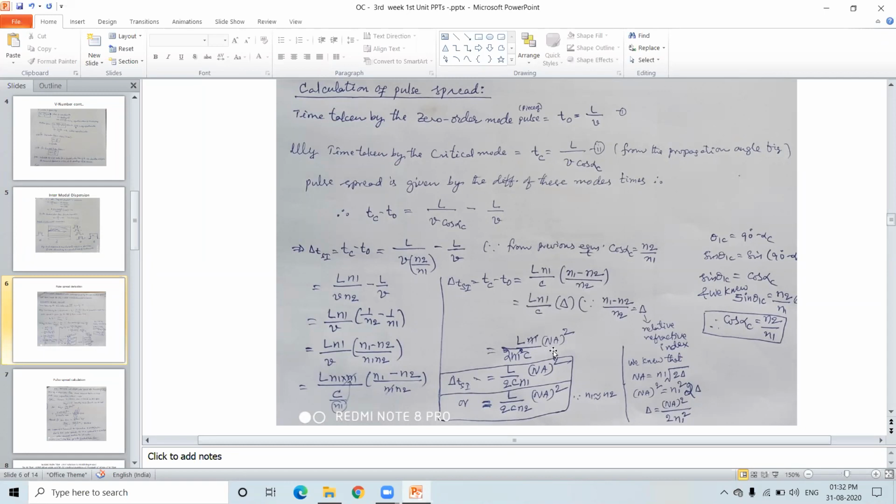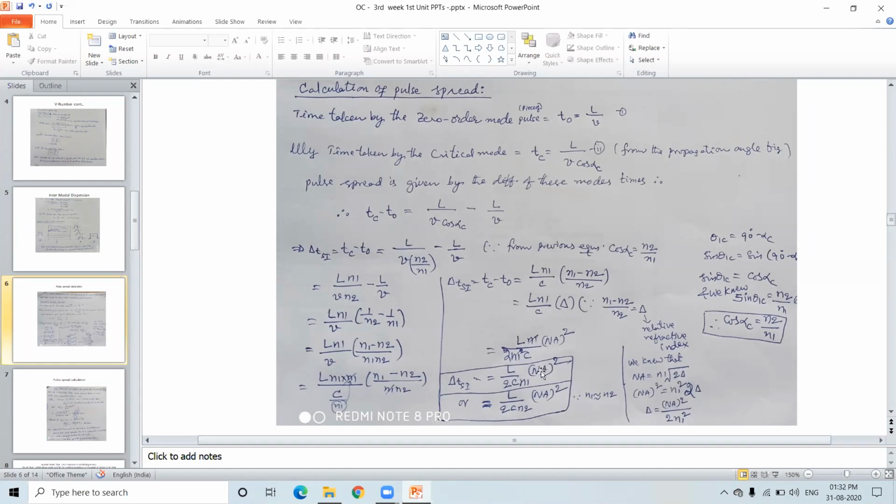And this delta can also be replaced, since NA is equal to n1 root 2 delta. NA square is equal to n1 square 2 delta, and from here you can simplify it. Delta can be replaced with NA square by 2 n1 square from this basic equation.